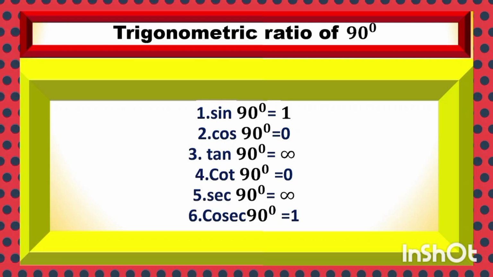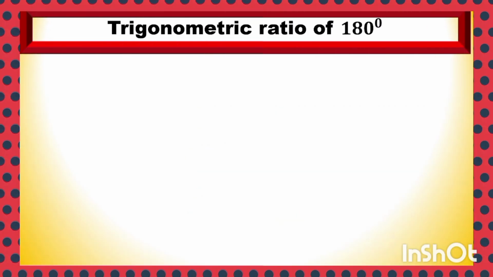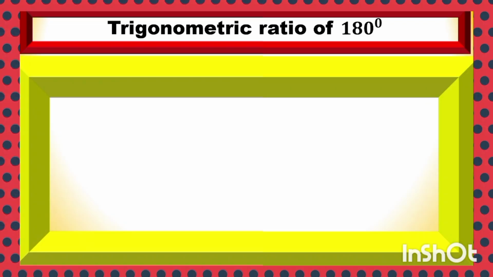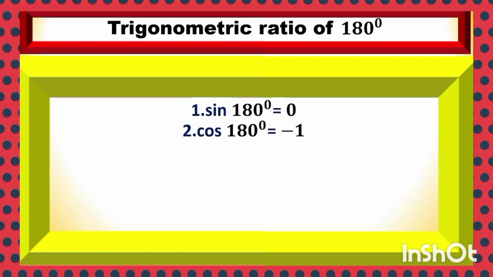Another important trigonometric ratio is of angle 180 degree, which I am going to discuss. Trigonometric ratio of angle 180 degree has a similar relation with 0 degree. In case of sin and cosec, it will be positive, and other trigonometric ratios have the same magnitude but a negative sign. Look here, sin 180 degree 0, cos 180 minus 1.